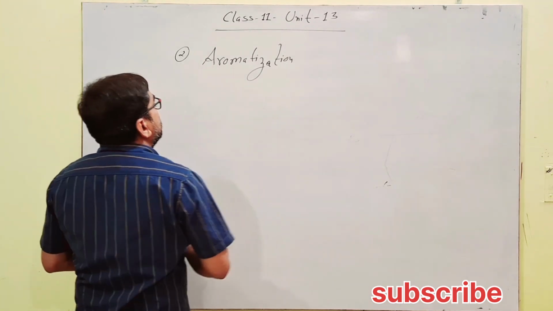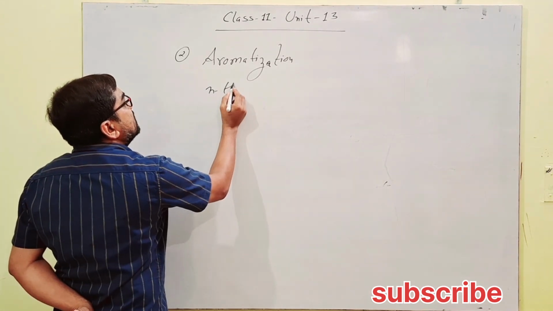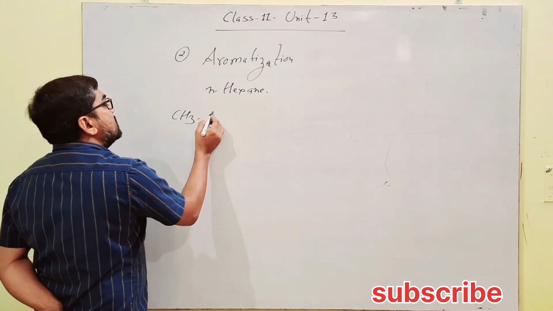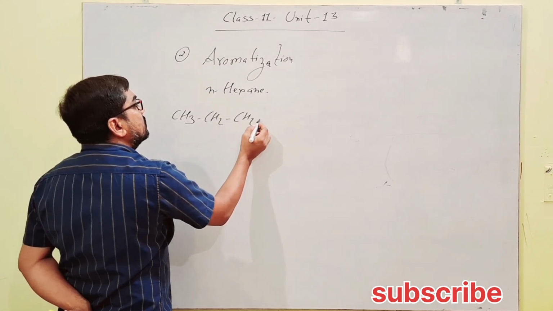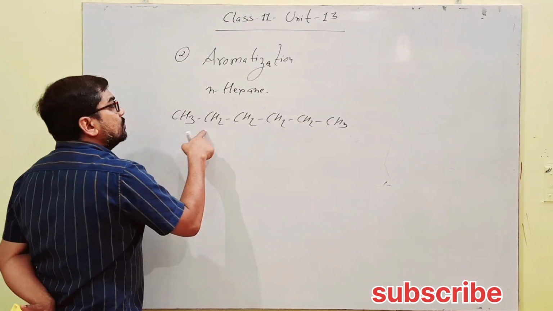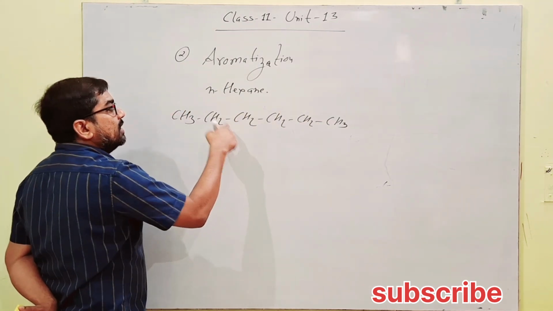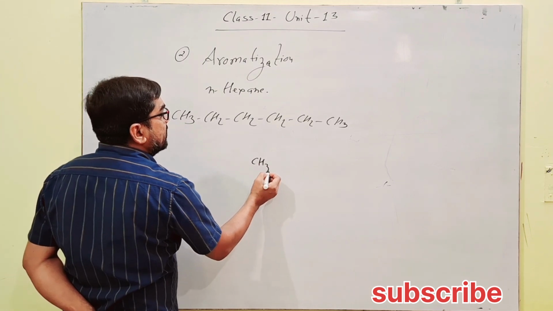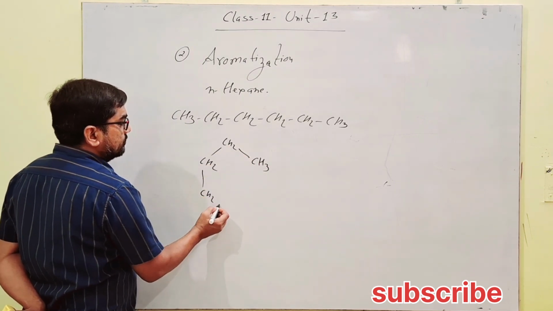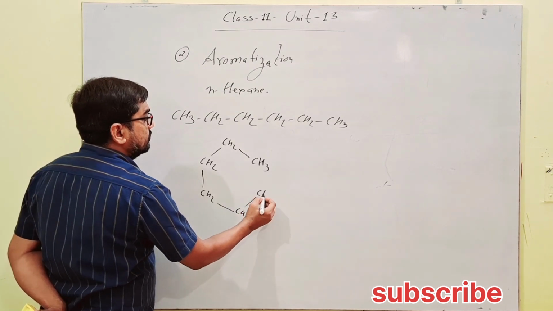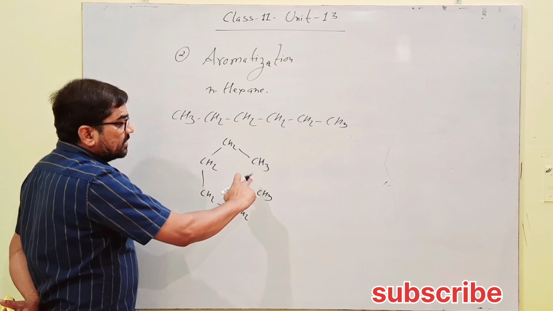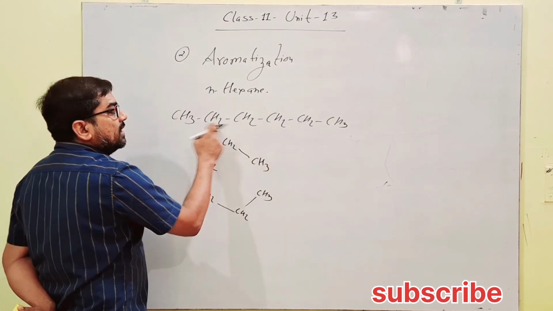in aromatization, like normal hexane, 6 carbon containing alkane, written in this way: CH3, CH2, CH2, CH2, CH2, CH3. 1, 2, 3, 4, 5, 6. This is normal hexane, can be written in this way, like this. 1, 2, 3, 4, 5, 6 carbon containing open chain normal hexane.